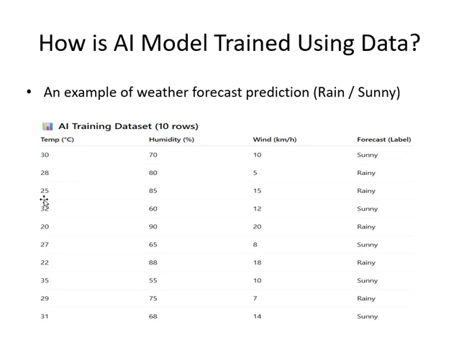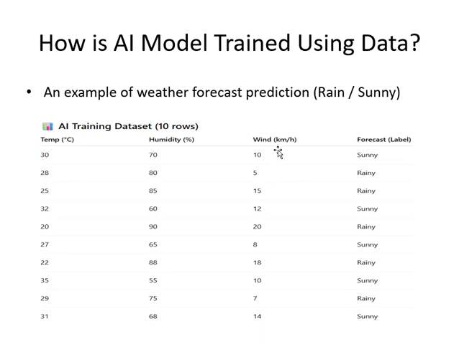So let us see the third row. It says that 25 is the temperature and 85 is the humidity. So humidity has increased a lot, and temperature is again going down. And if you see the wind, it's 15 now. Before it was 10, 5, and now it's 15, but still it is rainy. So what we learned from all this so far is that whenever the temperature is going down and humidity is increasing, it rains, and I think the wind is not playing a critical role in this.